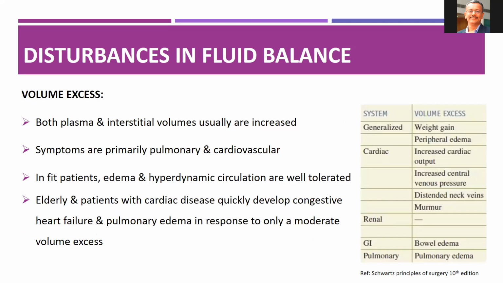Like volume deficit, in volume excess conditions both plasma and interstitial volumes are usually increased, which leads to signs and symptoms like weight gain, peripheral edema, increased cardiac output, increased central venous pressure, bowel edema and pulmonary edema. The symptoms are primarily pulmonary edema and cardiovascular symptoms. If the patient is fit, they tolerate edema and hyperdynamic circulation, whereas elderly and cardiac patients quickly develop congestive heart failure and pulmonary edema in response to moderate volume excess.